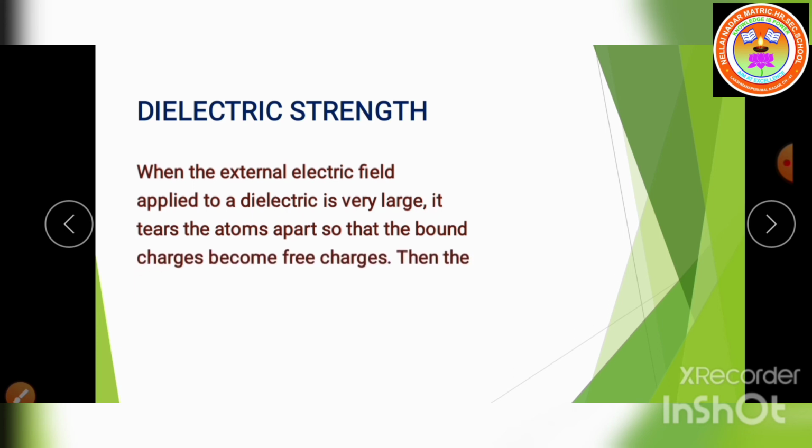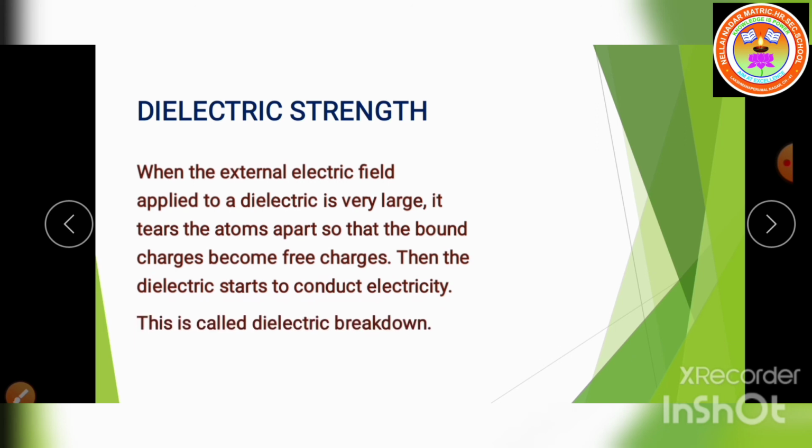Then the dielectric starts to conduct electricity. This is called dielectric breakdown.